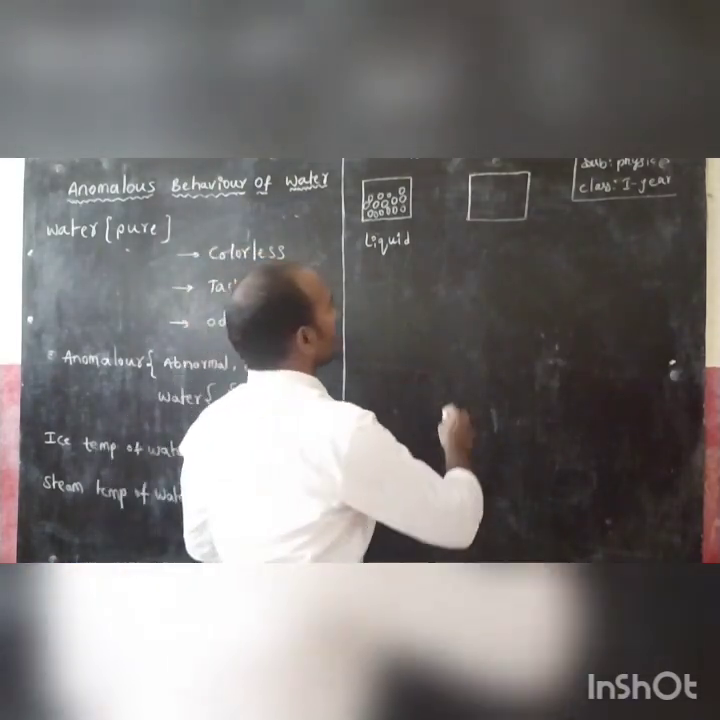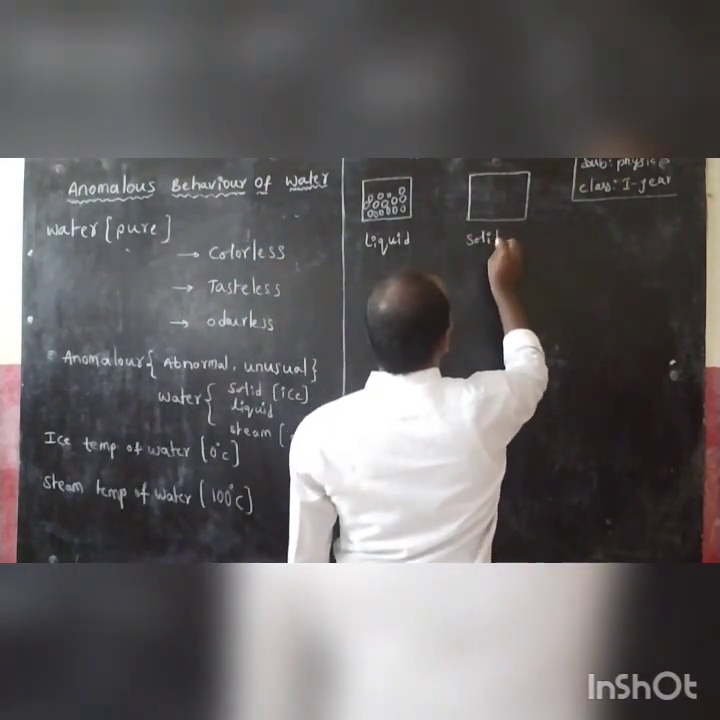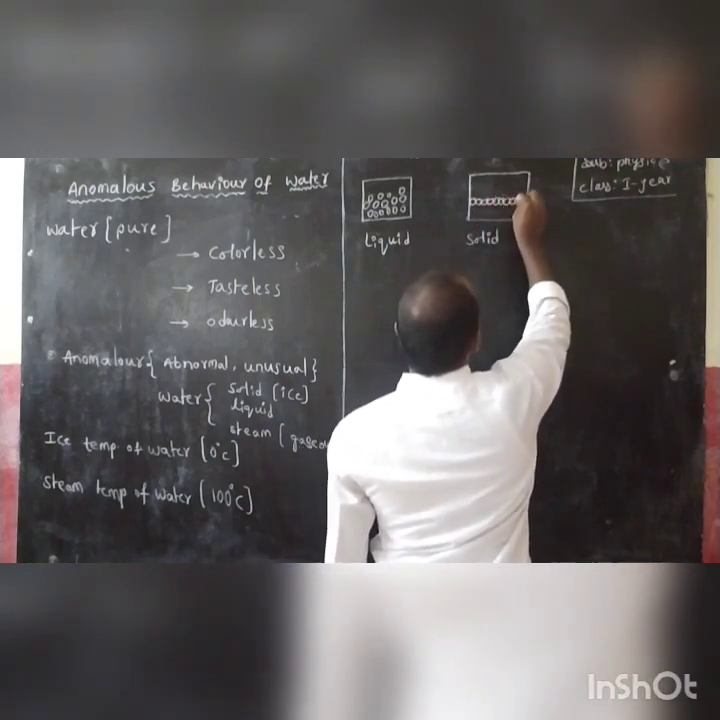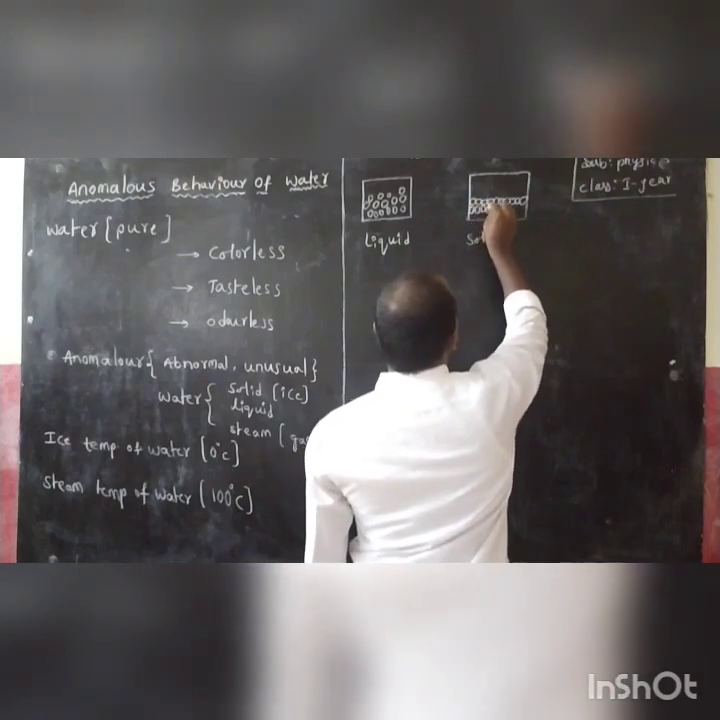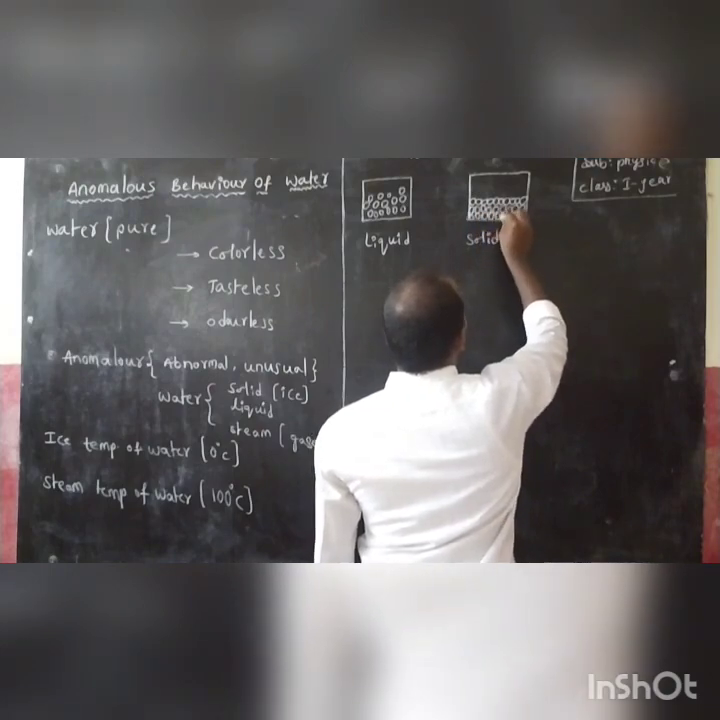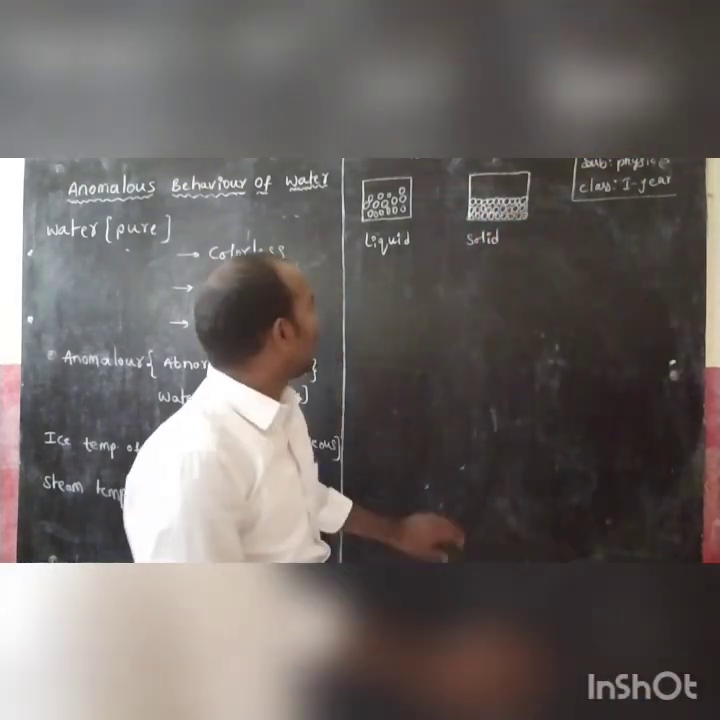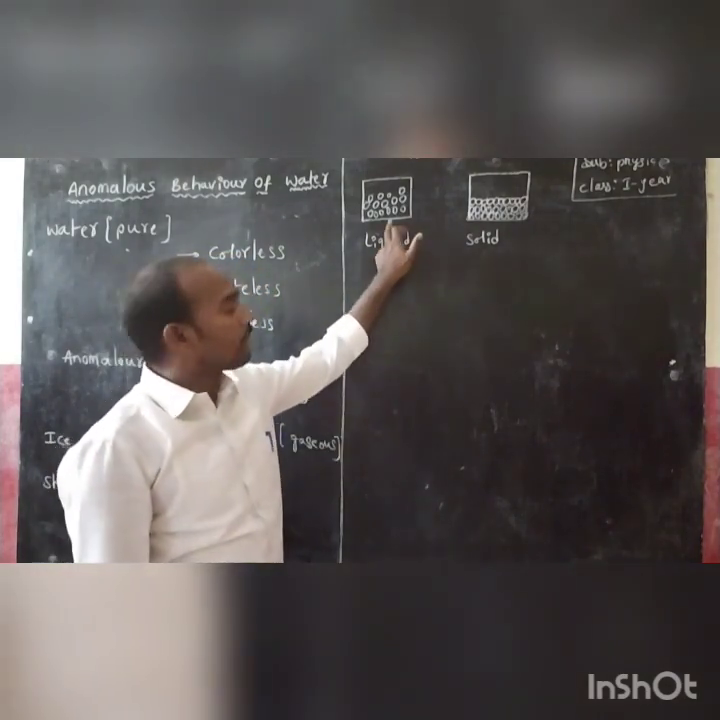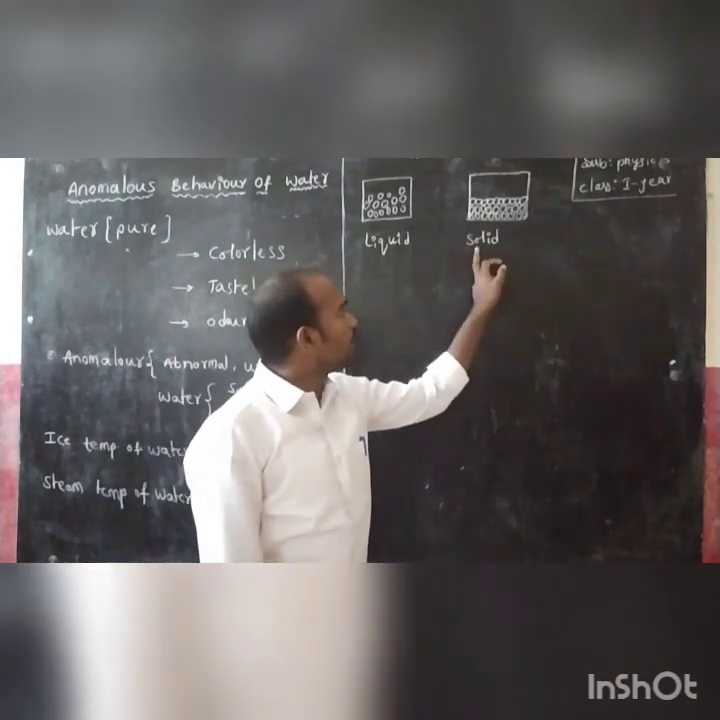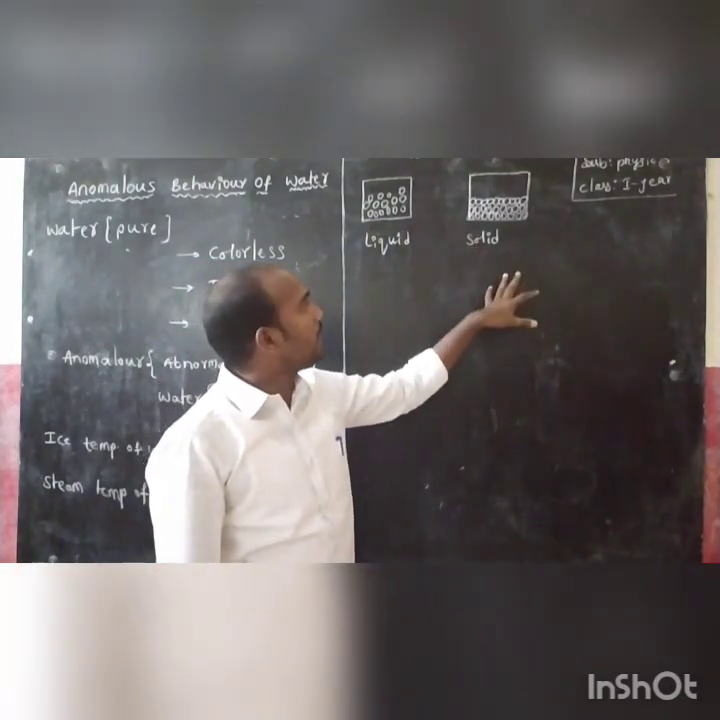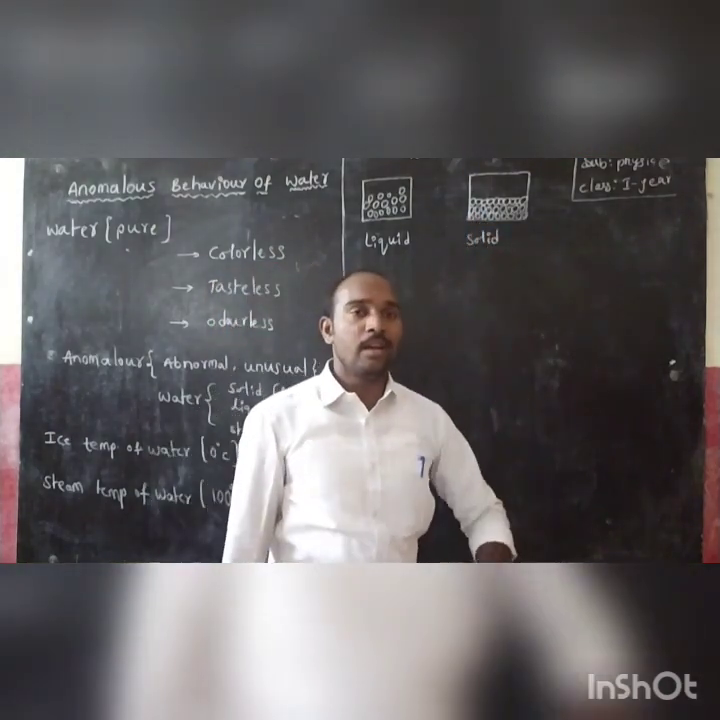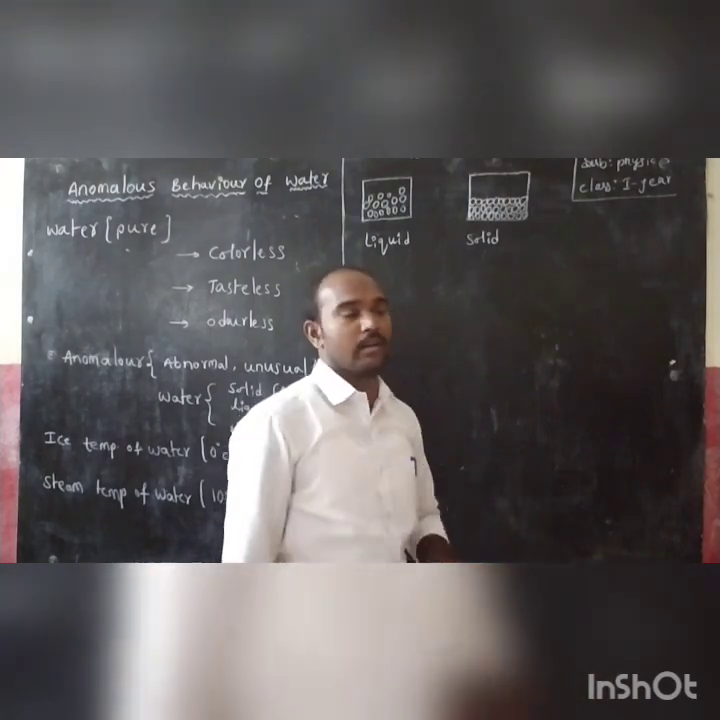But in the case of solid, the water molecules are very tightly bonded. Clearly, everyone knows that. In liquid, the molecules are arranged in an irregular manner, which means loose bonding, and in solid, which means ice, the water molecules are very tightly bonded and arranged in a regular manner. Is it clear?